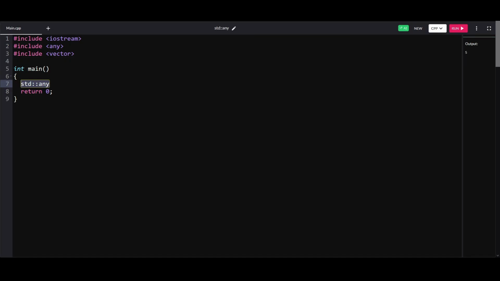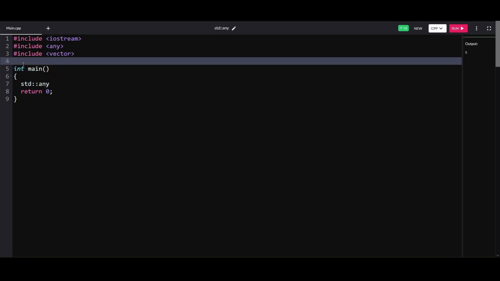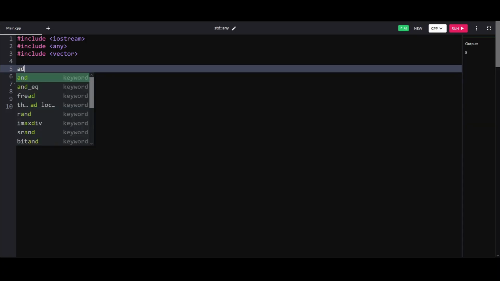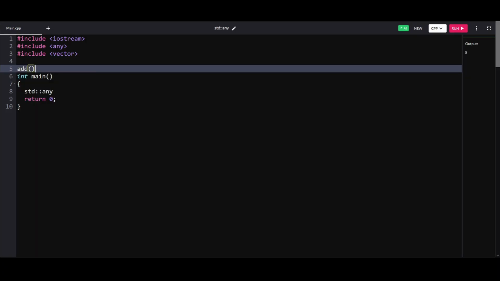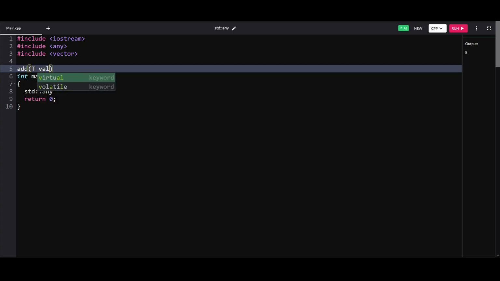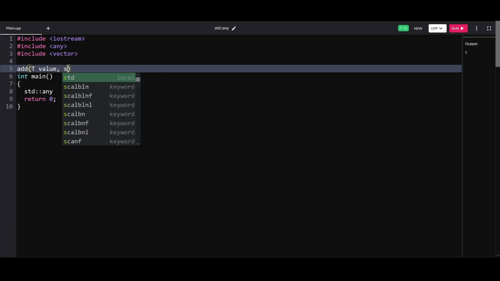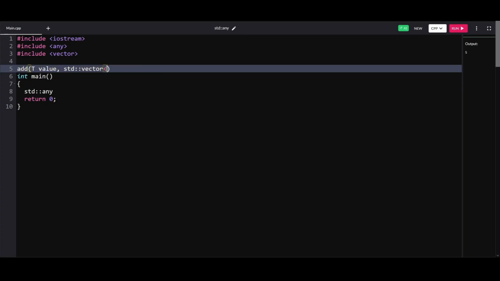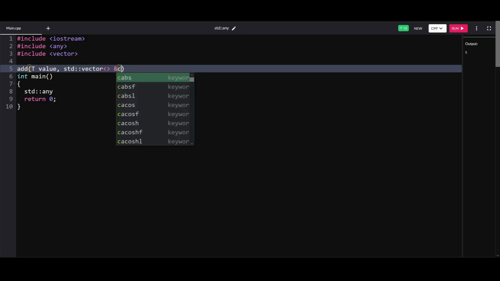Now you might wonder, okay, what's the use case, Dev? What's the use case for this standard any? So let's start by imagining some program, right? Let's imagine we have a function, and let's call this function add, right? Add will be called by some client code, and this add can take in any type of value. So let's say it takes in a value that can be of any type, and it also takes in, let's say, a vector, and let's call it container.